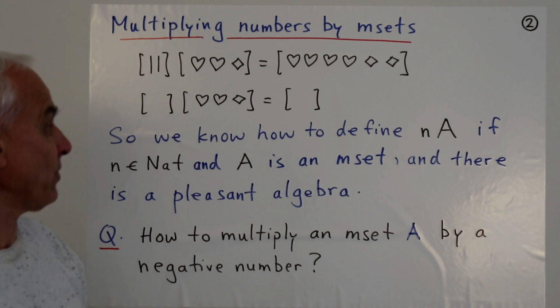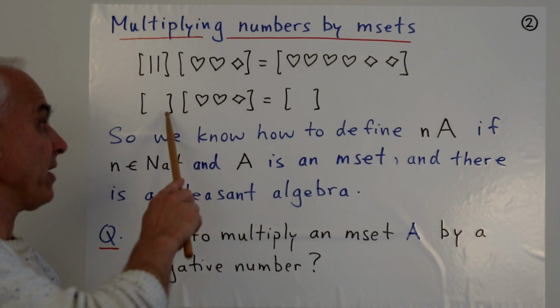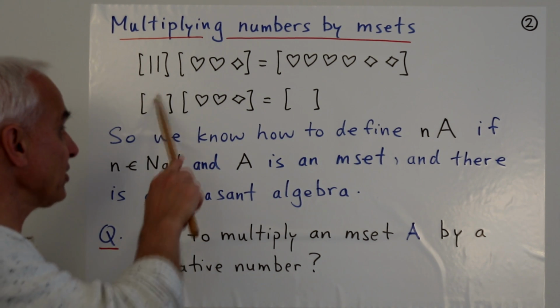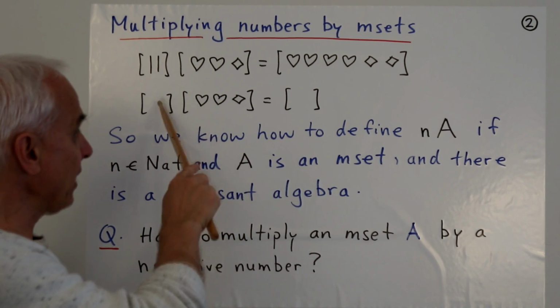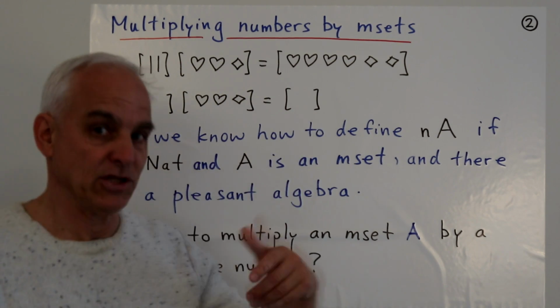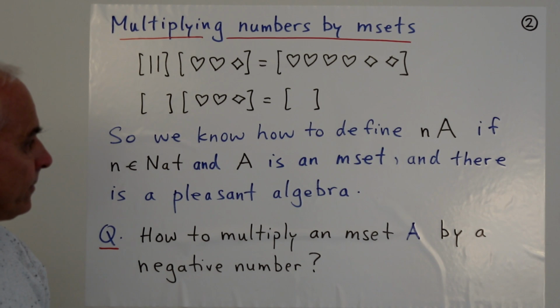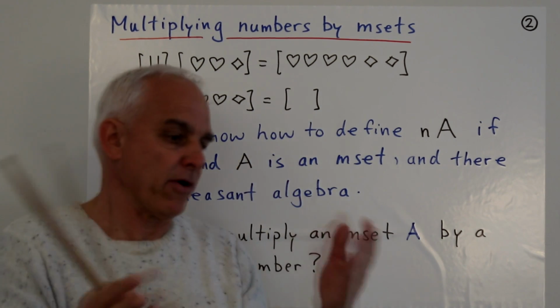And a special case is what happens when we multiply the same m set by the number 0, or the empty m set. Well, in this case, there are a lot of products of the form emptiness, or nothing times something, and nothing times something is nothing, so we get nothing on the right-hand side, so we get the empty set again. So this empty set is playing a very generic role here.